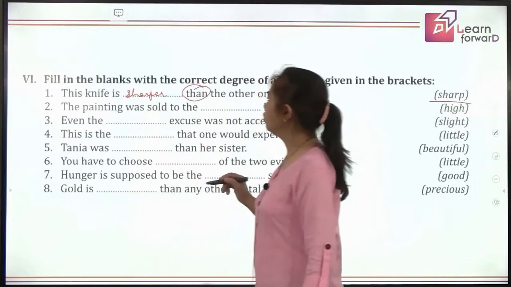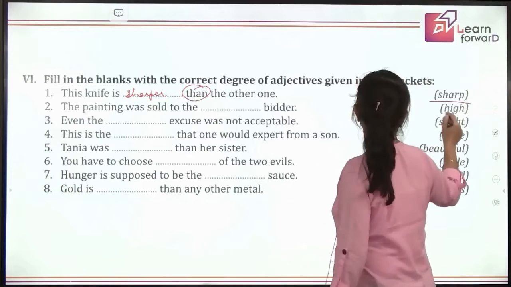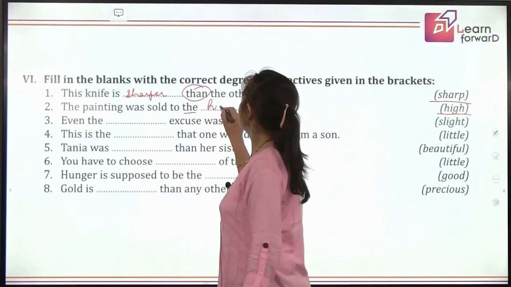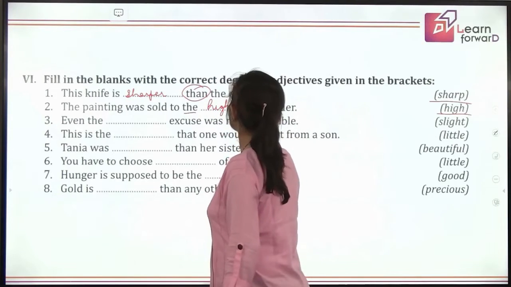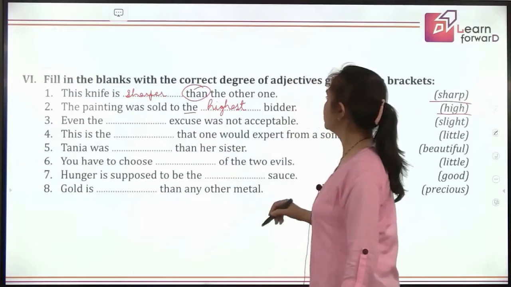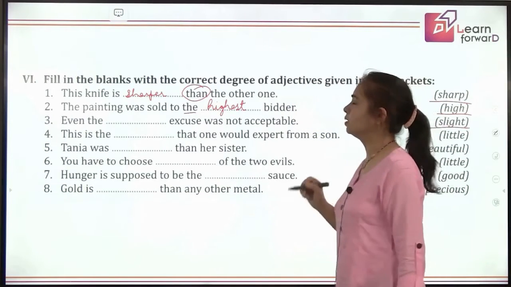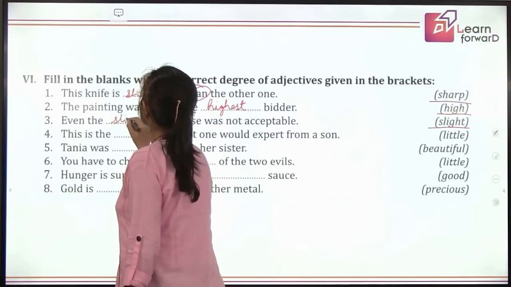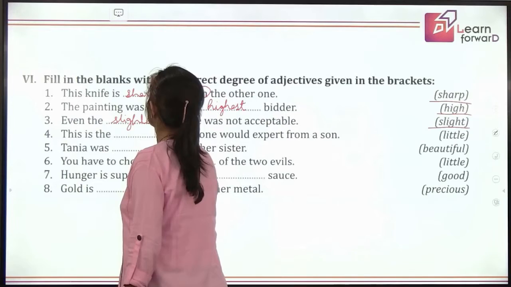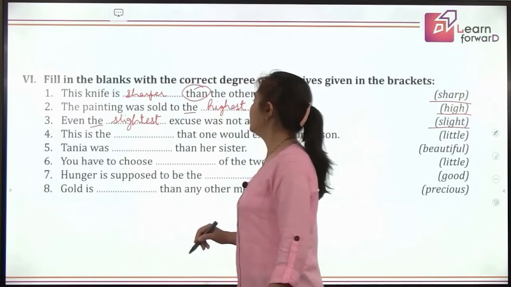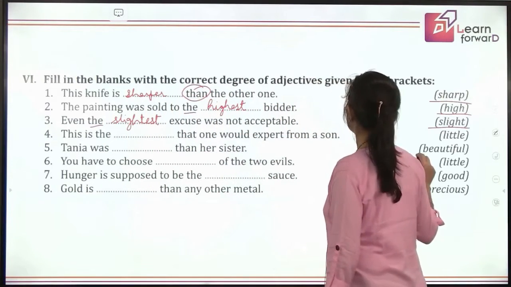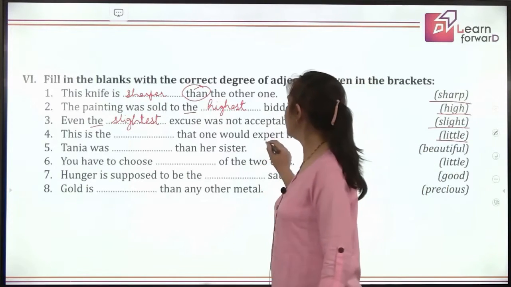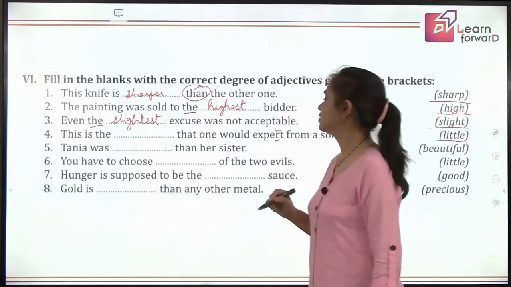Next, the painting was sold to the dash bidder. Which bidder? The is here, so you'll be using the superlative degree, that is highest. Very good. Next, even the dash excuse was not acceptable. This is slightest. Very good. This is slightest because you are using the, it will be superlative degree. This is the dash that one would expect from a son. This is the least, and it should be expect from a son, not expert.